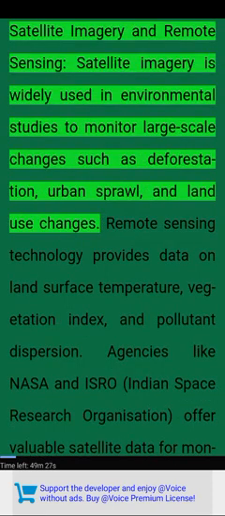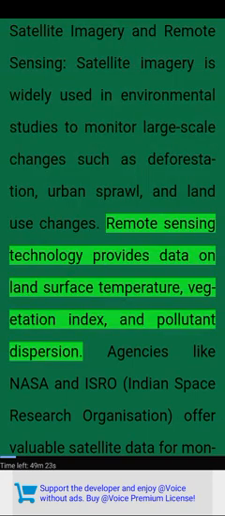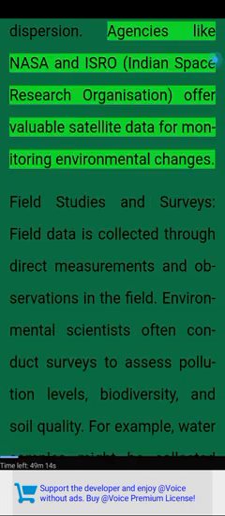Satellite imagery and remote sensing. Satellite imagery is widely used in environmental studies to monitor large-scale changes such as deforestation, urban sprawl, and land use changes. Remote sensing technology provides data on land surface temperature, vegetation index, and pollutant dispersion. Agencies like NASA and ISRO, Indian Space Research Organization, offer valuable satellite data for monitoring environmental changes.